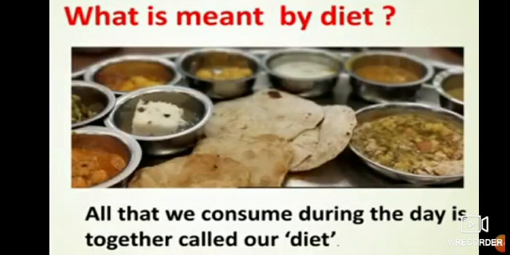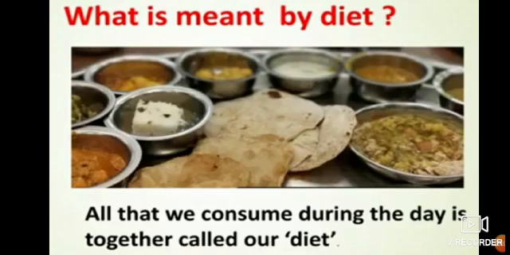Now as we saw, what is meant by diet? If you see in the picture, you can see there are chapatis, different types of bhajis, curd, curry, sweets.